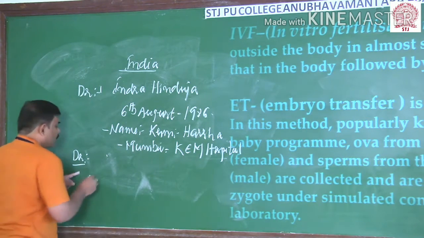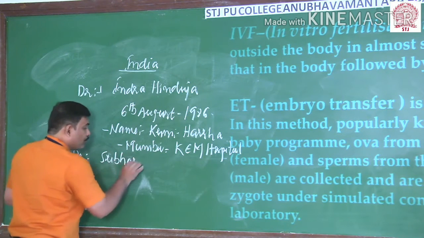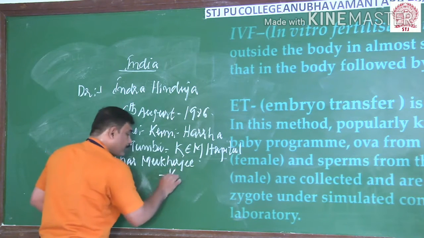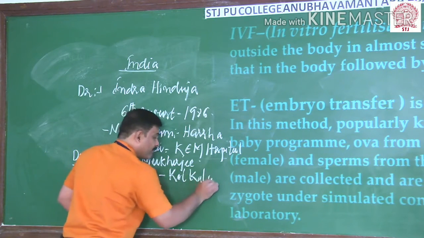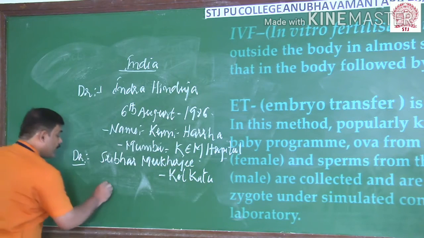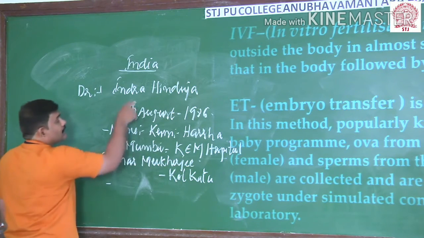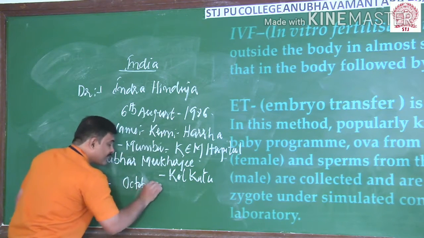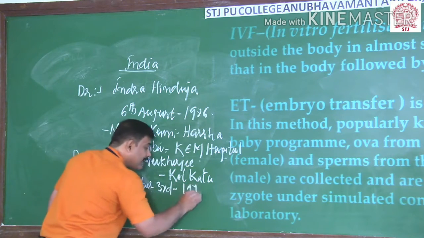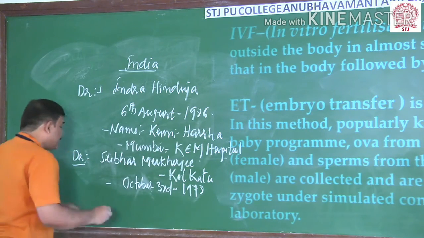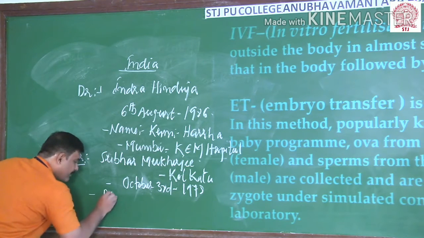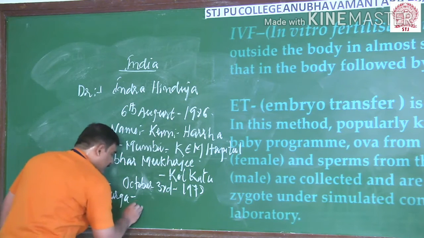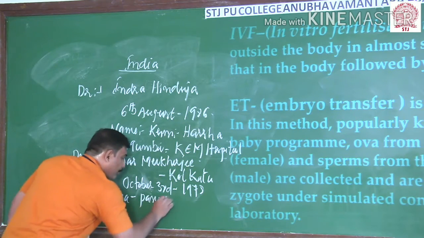He developed the first test tube baby in the year 1978 itself, on October 3rd. The initial name of the test tube baby was Durga. Later her name was changed to Kanupriya Agarwal.